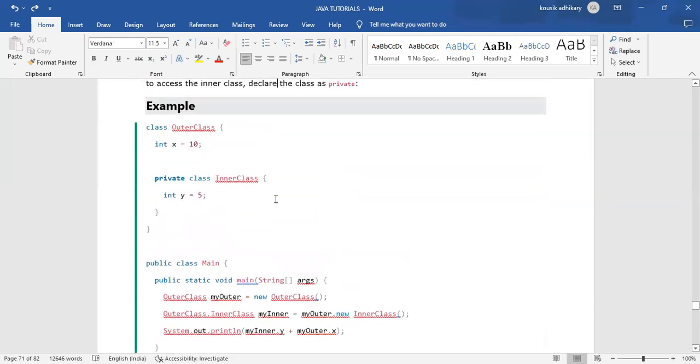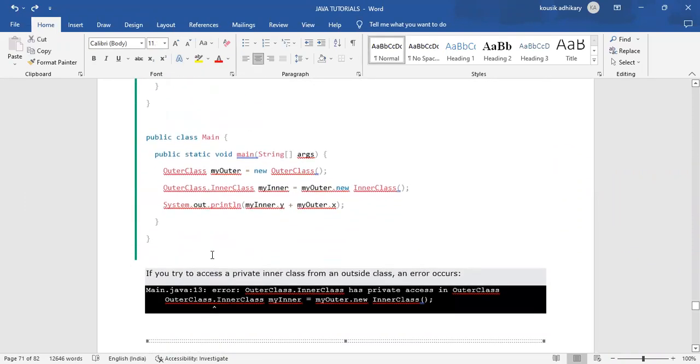That class is the outer class, and that private class, the inner class, is the nested class of the outer class, and that class we have made private. Then public class Main, public static void main(String[] args), then OuterClass myOuter equals new OuterClass.